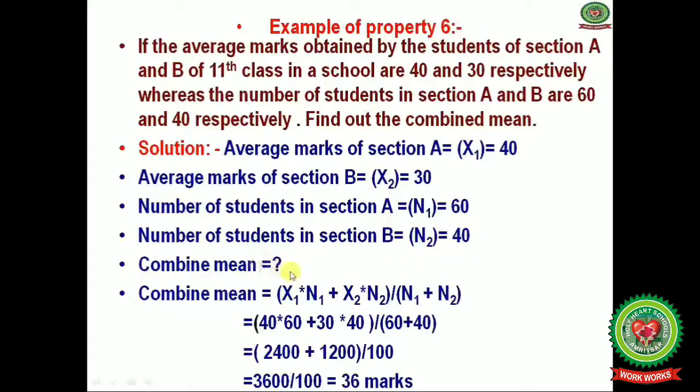Now we have to calculate the combined mean. So the combined mean equals x1 into n1 plus x2 into n2, divided by n1 plus n2. Now fill in the values. After filling in the values, you will get the answer 36 marks. Done. In this way you can calculate the combined mean.